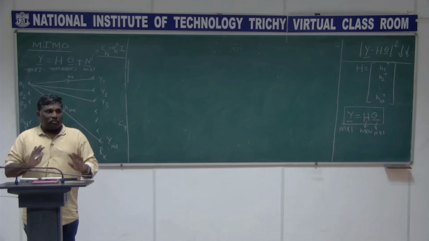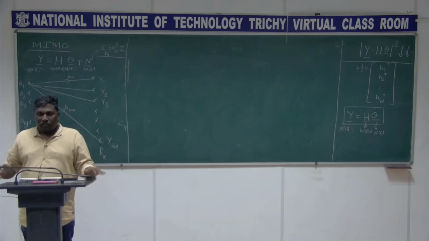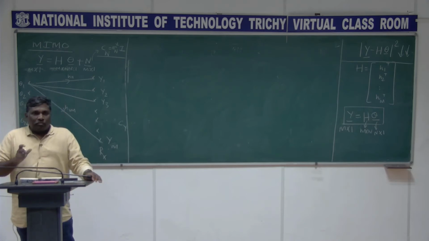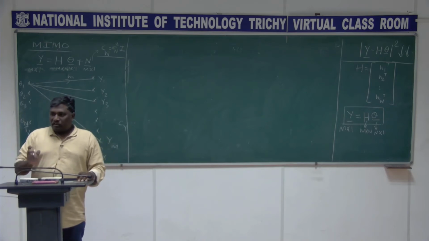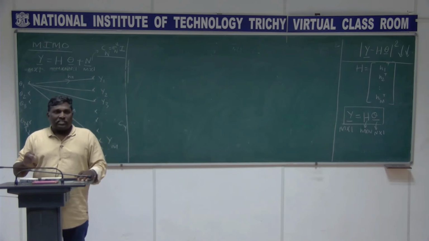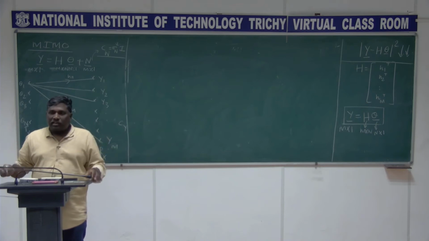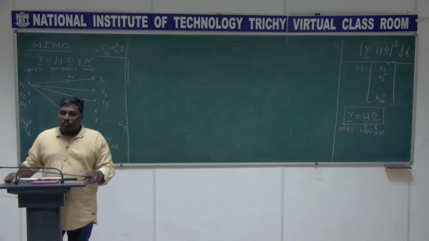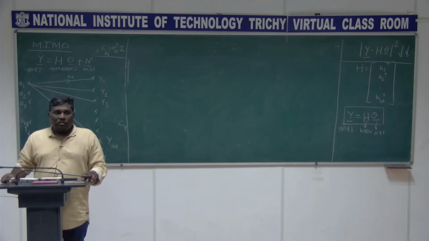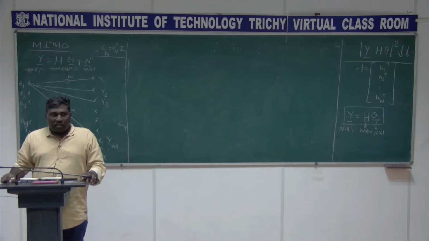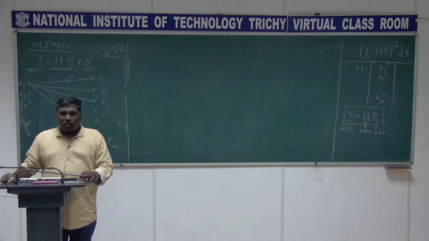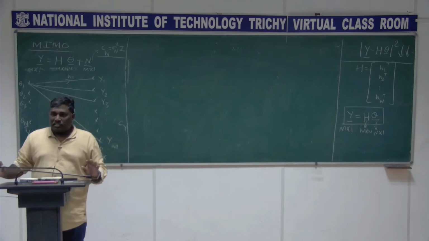We know the relationship is y equal to h theta, and we try to minimize the error, the magnitude square of y minus h theta. That solution is exactly what I have written there, getting the value of theta satisfying y equal to h theta, as simple as that.